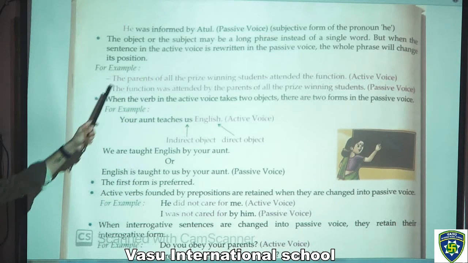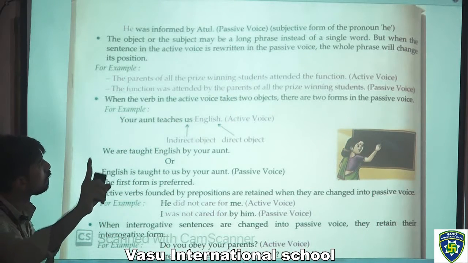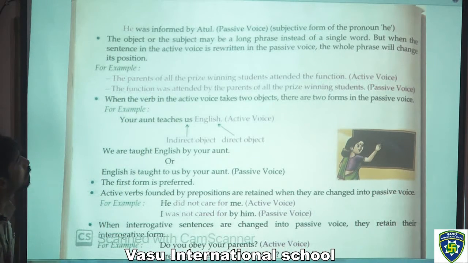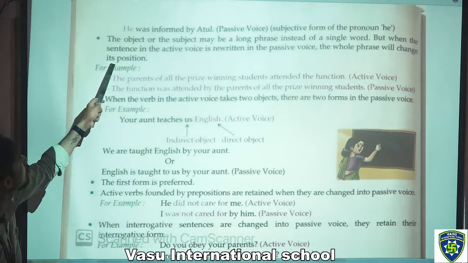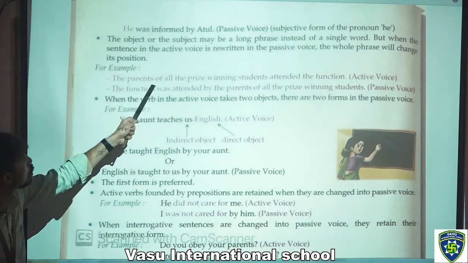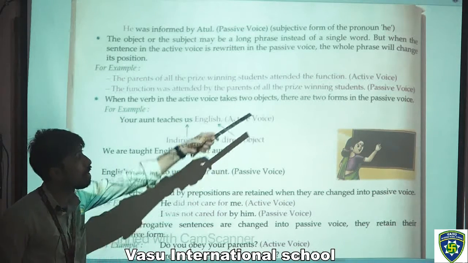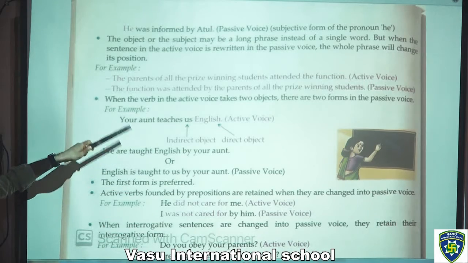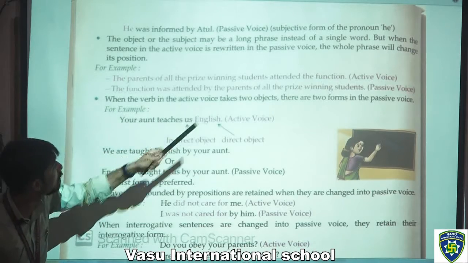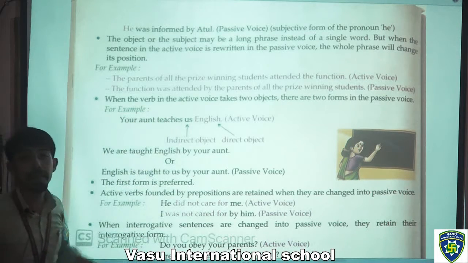Okay. So the object or the subject may be a long phrase instead of a single word, but when a sentence in the active voice is rewritten in the passive voice, the whole phrase will change its position. For example, the parents of all the prize winning students attended the function. So that is active voice. How can we frame the passive? The function would be in the first place: the function was attended by the parents of all the prize winning students. That would be passive voice.